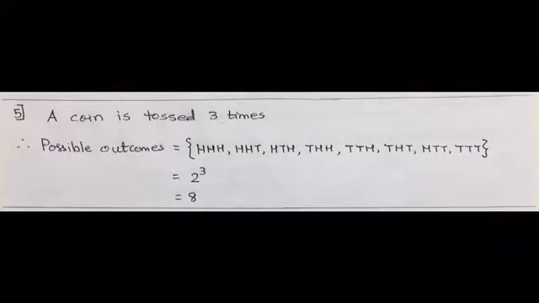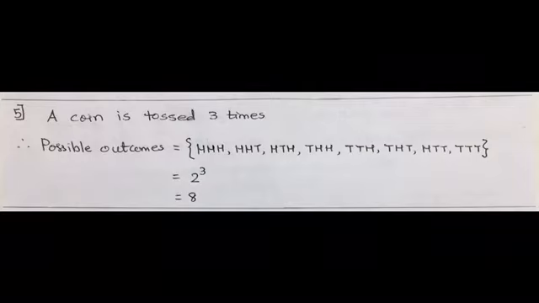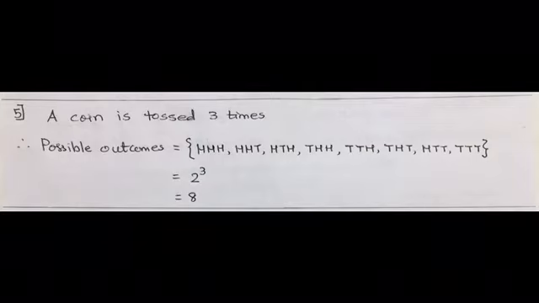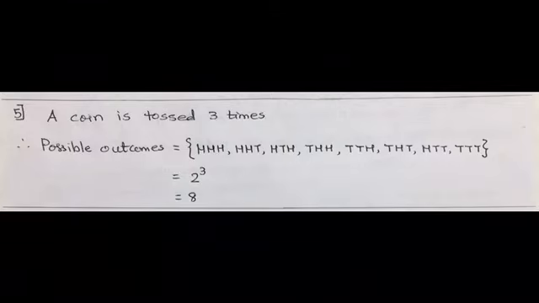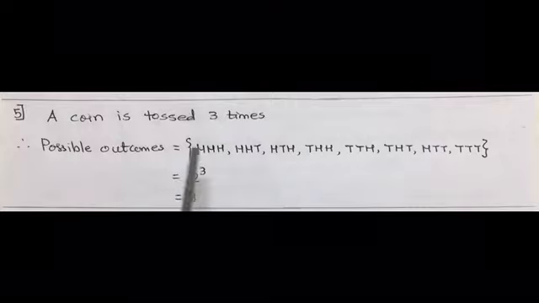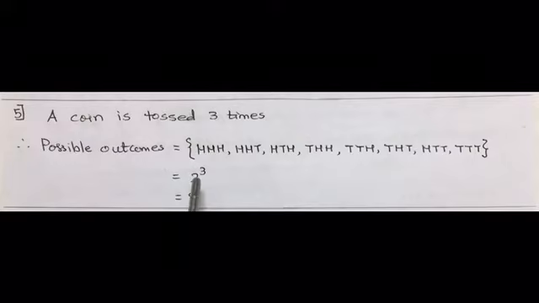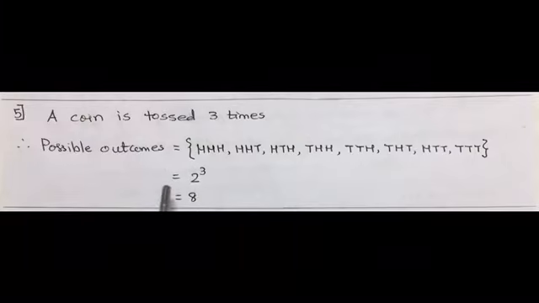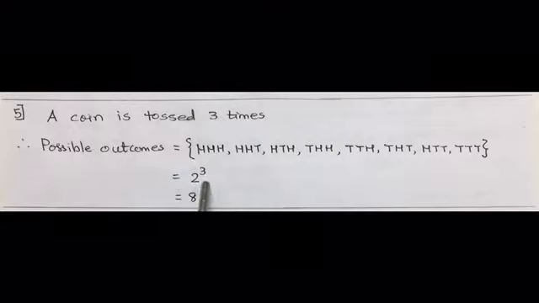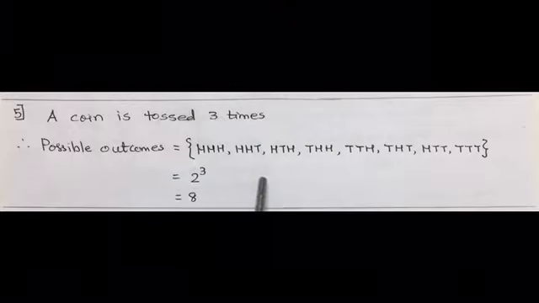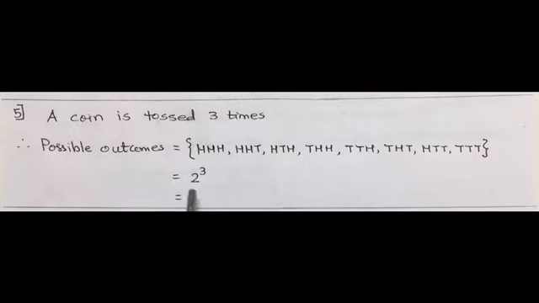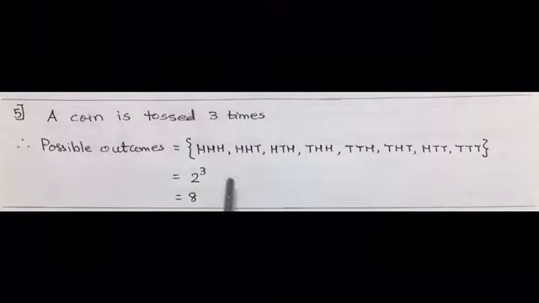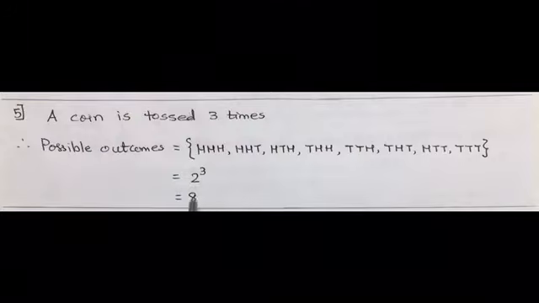Fifth one is a coin is tossed 3 times and the outcomes are recorded. How many possible outcomes are there? Now if a coin is tossed 3 times, every time 2 alternatives will be there. So in the first case also 2 alternatives, second also 2 alternatives, and third also 2 alternatives, that is either head or tail. So 2 into 2 into 2 makes it 2 cube. The answer is 8.